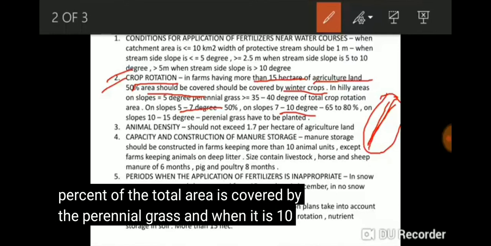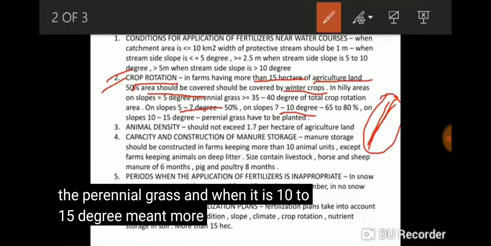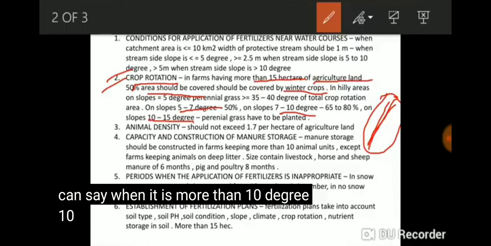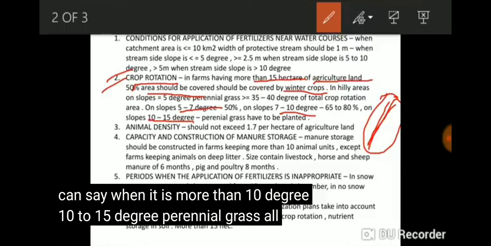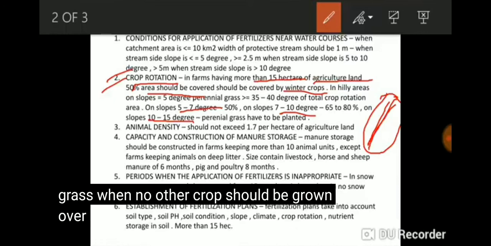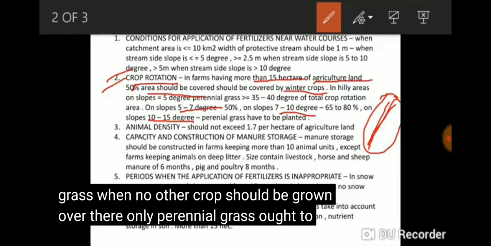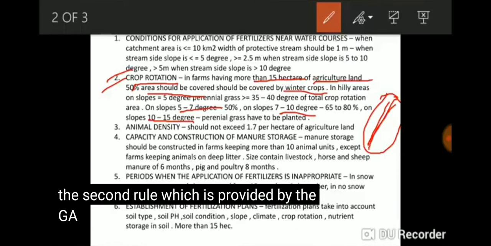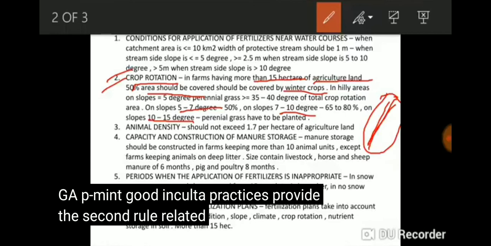And when it is 10 to 15 degree, all the area should be covered by perennial grass, meaning no other crops should be grown over there, only perennial grass is to be planted. So that is the second rule provided by the GAP, good agriculture practices, related to crop rotation.